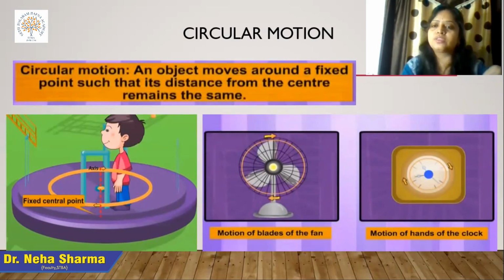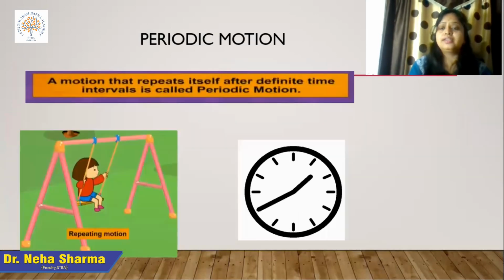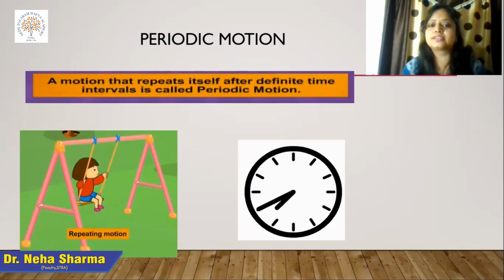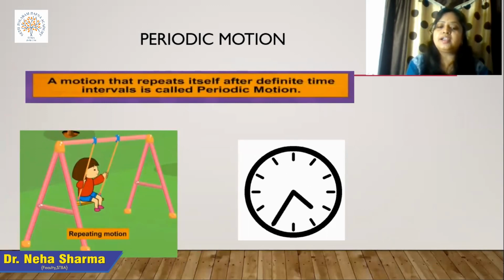Next part is the periodic motion, the motion that repeats itself after a definite time interval. A very good example is the clock. The hands of the clock repeat their positions after some particular period of interval, like 12, 1, 2, 3, 4, 5, 6, 7, 8, 9, 10, 11, again it reaches 12.